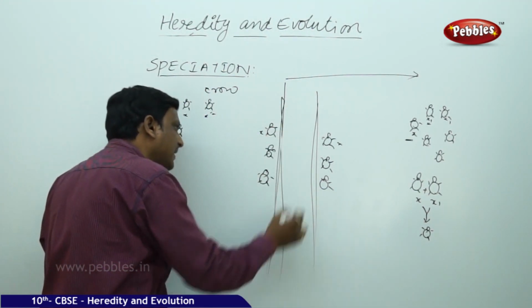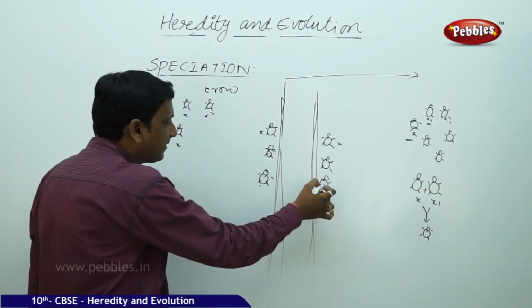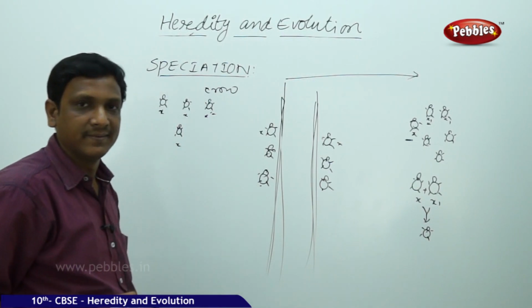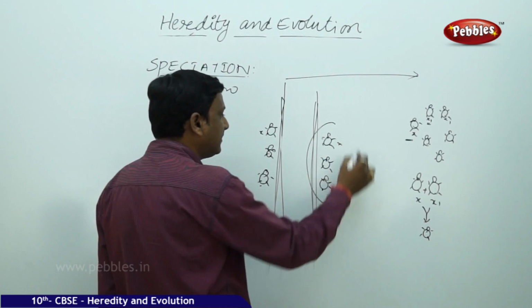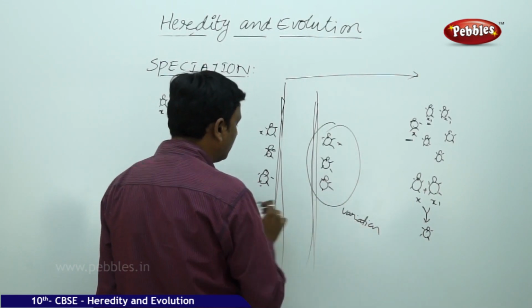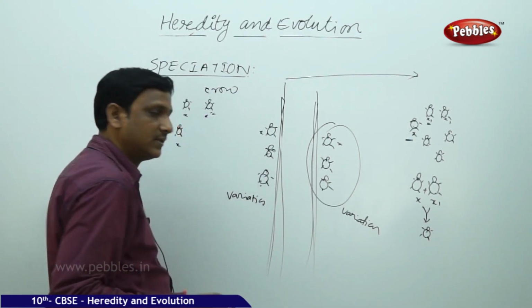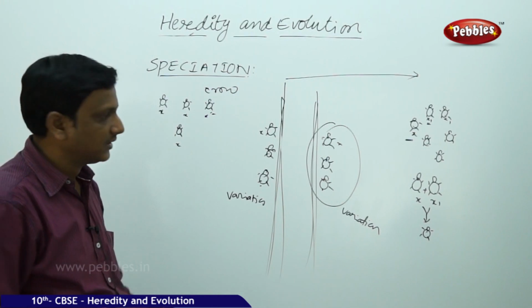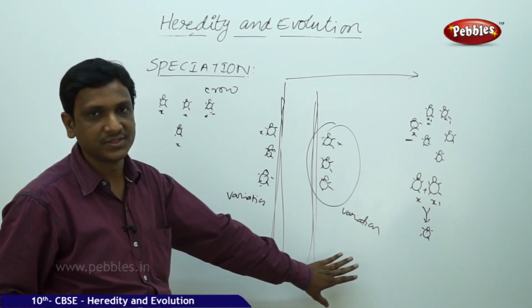After they are divided into two groups and isolated, in the initial stages this one can mate with this one, it can reproduce. But after so many generations, this will get a different set of variations, because they are isolated, separate. And after a number of generations, this becomes a particular species, and this becomes a particular species.